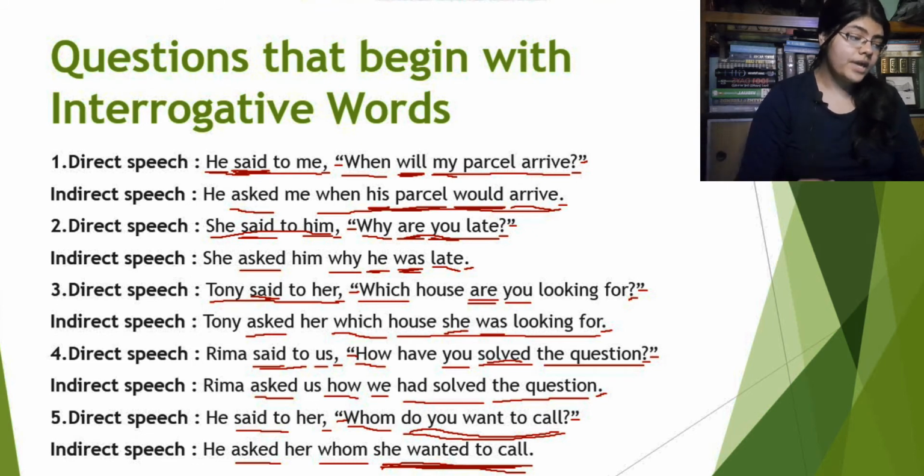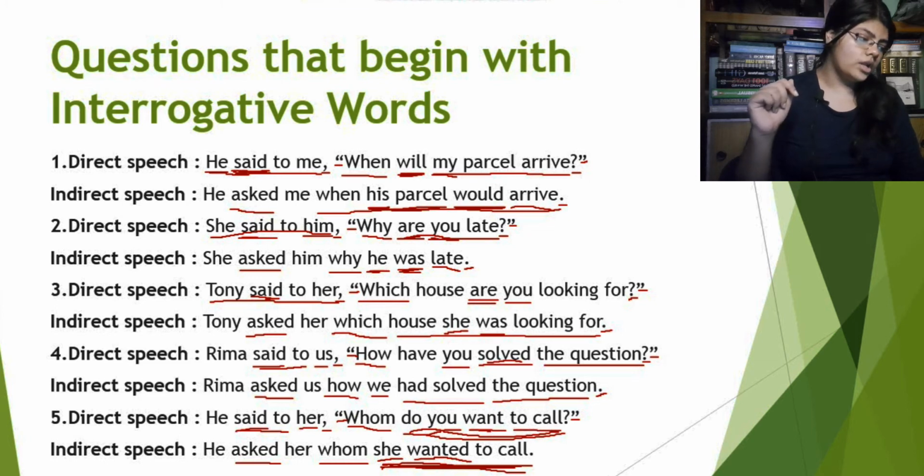Now we won't be able to use you want to call. Why is that? Because here we can see that he said to her. That's why you will be replaced by she. Again, we can't use the verb want because the reporting verb is in past tense, said. That's why want will be wanted, right?